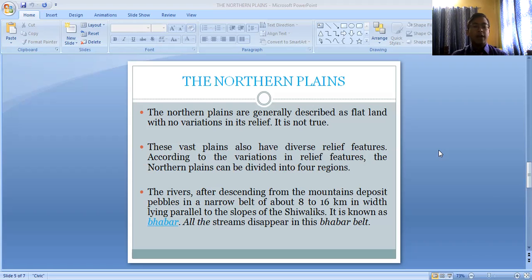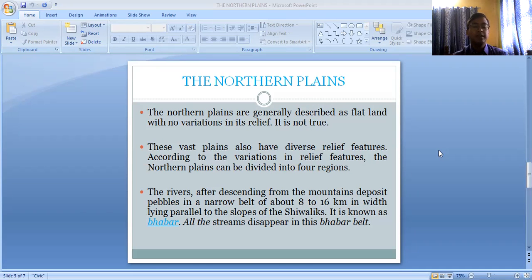The rivers, after descending from the mountains, deposit pebbles in a narrow belt about 8 to 16 kilometers in width, lying parallel to the slopes of the Sivaliks, and it is known as the Bhabar. The Bhabar belt lies just below the foothills of the Himalayas, where the Himalayas end, and extends for about 8 to 16 kilometers.